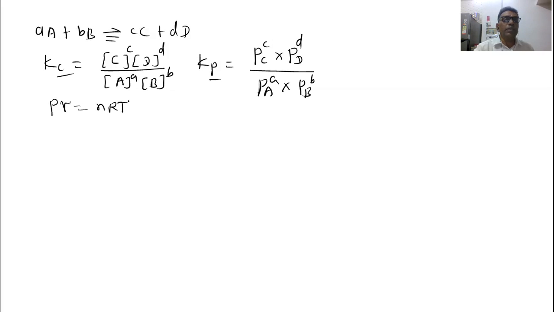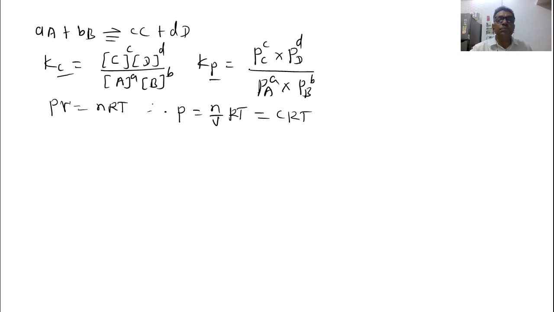PV equal to nRT. This is known to us. So therefore we can write here P equal to n upon V into RT, where n is the number of moles and V is the volume. Number of moles per volume is nothing but concentration. So it is equal to CRT. So it means that P is equal to CRT. C is concentration, R is gas constant, and T is the temperature.